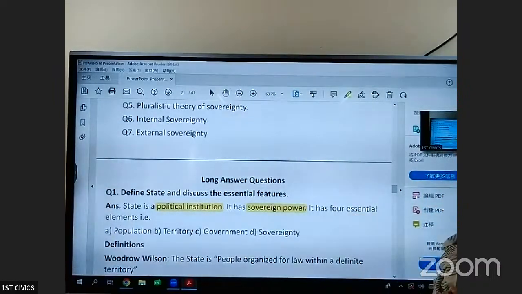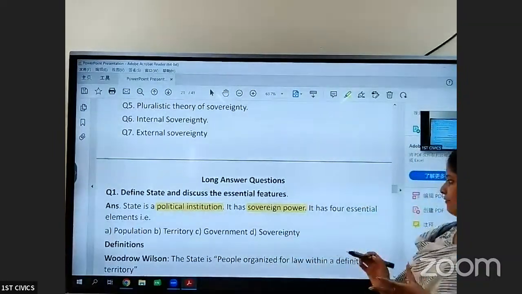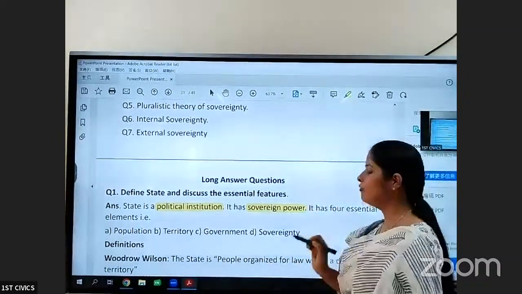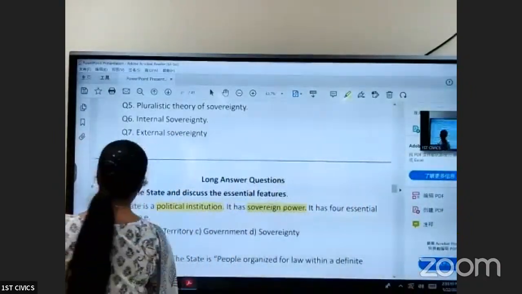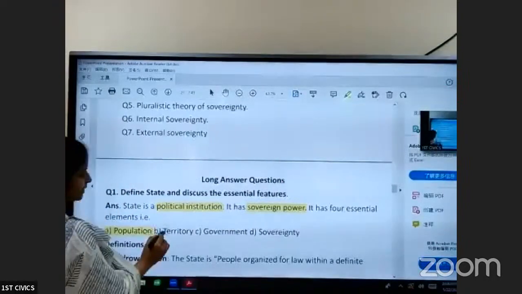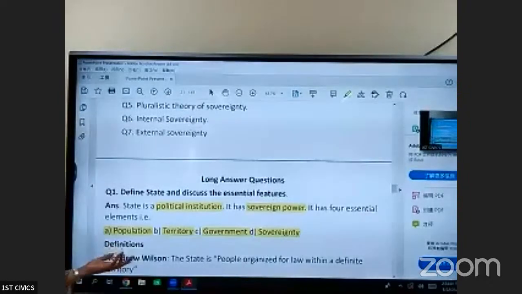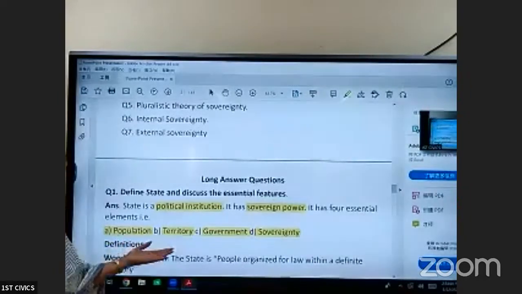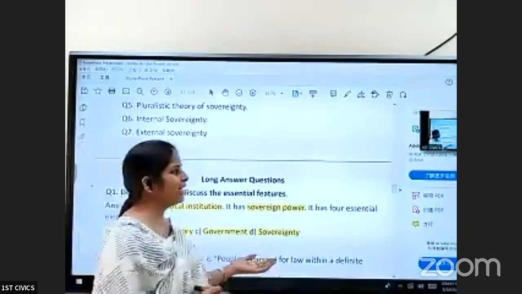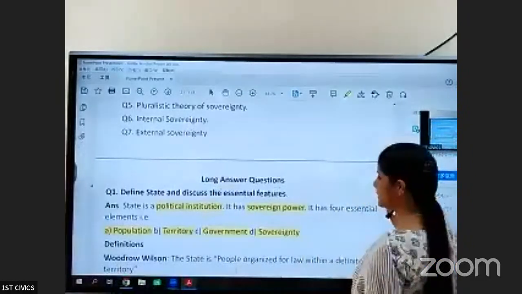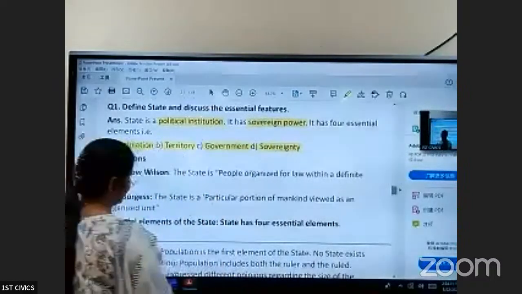The state has basically 4 elements. Whatever may be the type of government, every state will have 4 essential elements: population, territory, government, and sovereignty. Population means people. Territory is the geographical area. Government is an agent of the state. And sovereignty is the independence or supreme power of the state. So let us discuss the definitions given by various political thinkers.